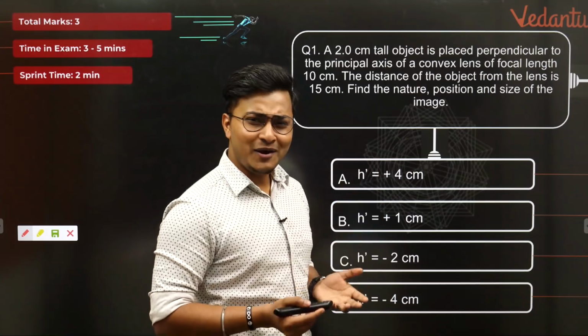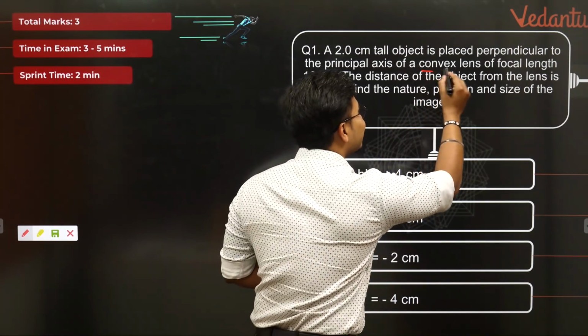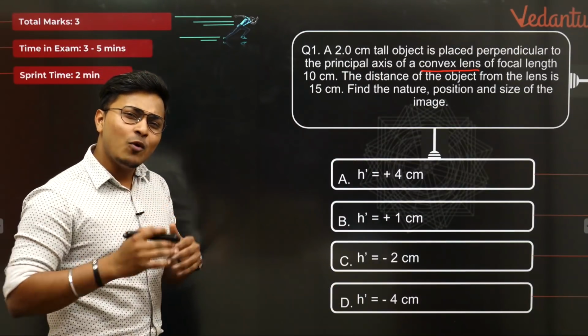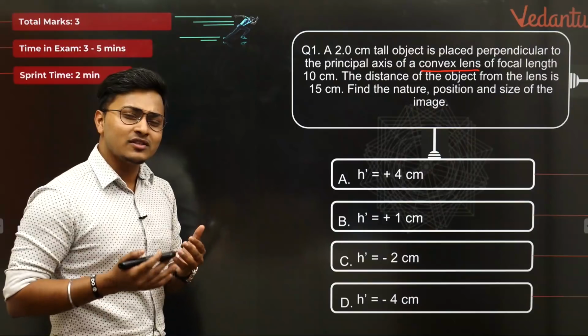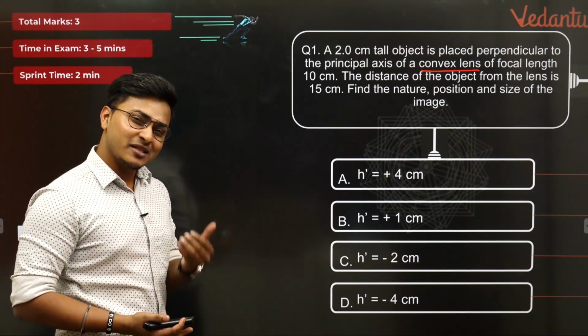principal axis. We do not care. Of a convex lens, yes, we definitely care. So we'll take the convex lens concept right now. Here we'll draw a convex lens. Similarly, how beautifully we drew some really interesting concave mirror, convex mirror ray diagrams in the previous session.